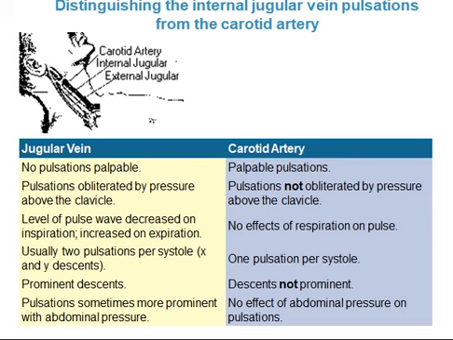Level of pulse wave decreases on inspiration and increases on expiration. No effect of respiration on pulses of carotid artery. Usually two pulsations per systole in jugular vein, and in case of carotid artery one pulsation per systole. In jugular vein there is prominent descent, and in case of carotid artery descent is not prominent. In case of jugular vein, pulsation is sometimes prominent with abdominal pressure, and in case of carotid artery there is no effect of abdominal pressure on the pulsation.